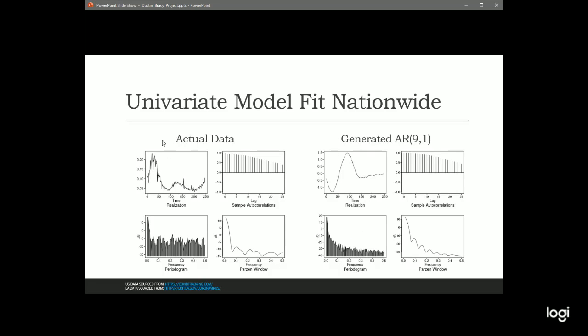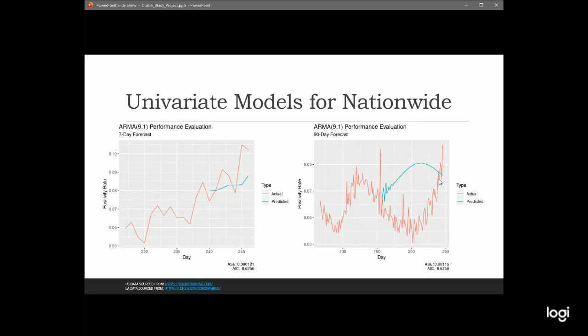All right, so here's, again, actual data, the same plot I just showed you, and this is a generated AR(9,1). This realization looks okay. The frequency window looks maybe a little bit too high of a peak here at 0.1, but with the slowly damping lag autocorrelations here, I think this is going to be another good fit. So look at the short-term forecast, it looks really good.